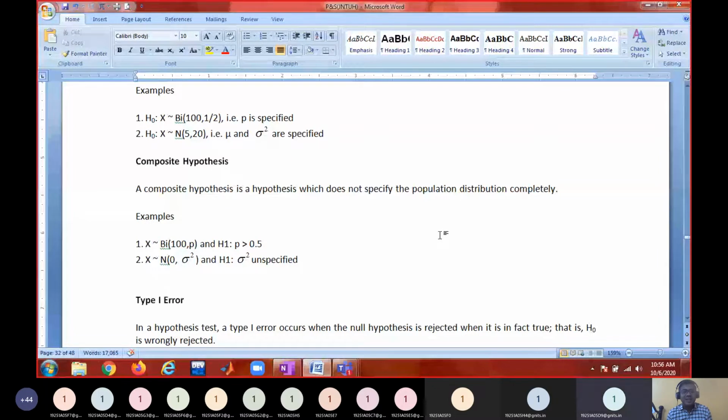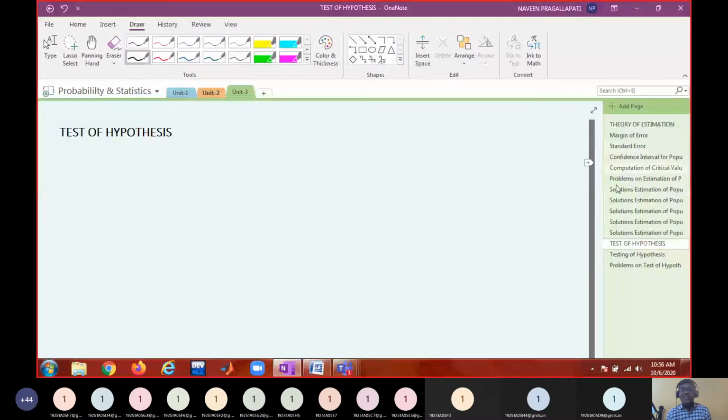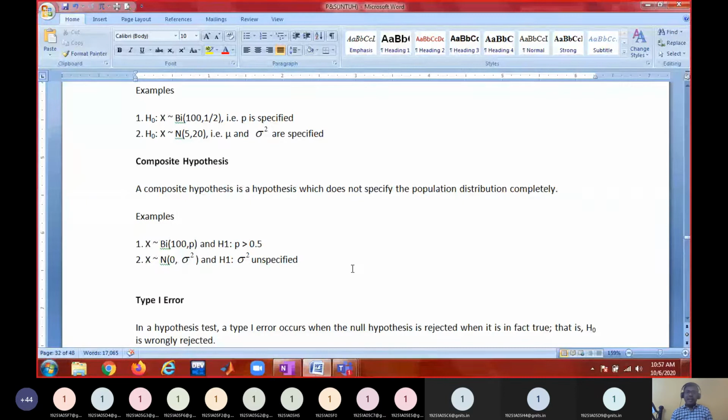Alpha is the symbol for what? Level of significance. So the probability of type 1 error is nothing but the level of significance, or significance level.